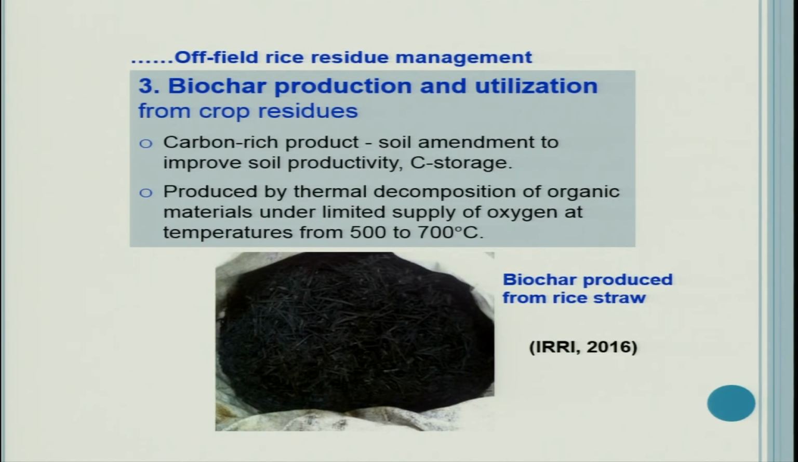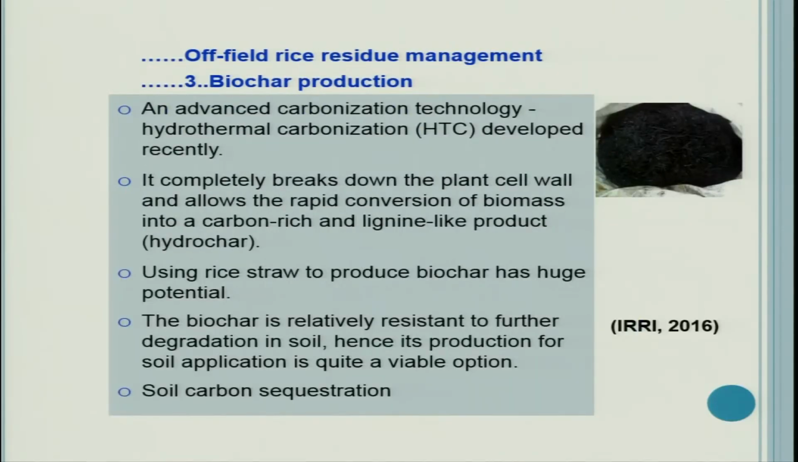It is produced from the rice straw and it can be conserved or used back in the soil, which has great value particularly in plant nutrition and soil fertility. An advanced carbonization technology, hydrothermal carbonization, was developed recently. It completely breaks down the plant cell wall and allows the rapid conversion of biomass into a carbon-rich, lignin-like product, hydrochar. One new product is hydrochar.